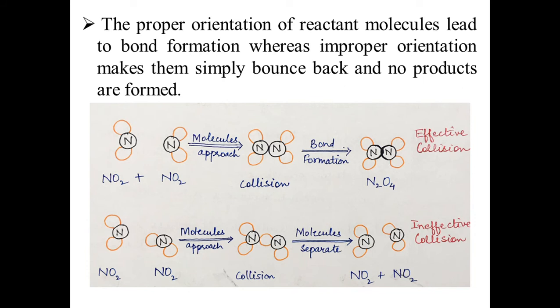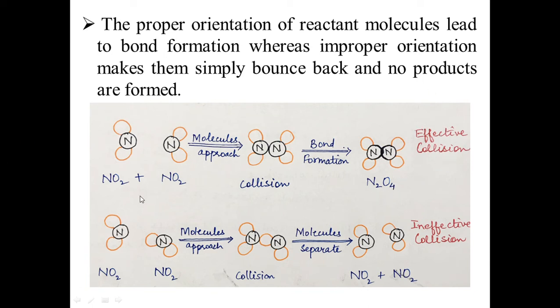The proper orientation of reactant molecules leads to bond formation, whereas improper orientation makes them simply bounce back and no products are formed. Here we can see that an NO2 reactant molecule and another NO2 reactant molecule approach each other with proper orientation. The collision takes place and a bond is formed between the two molecules. There is a formation of product, that is N2O4. This is the effective collision.